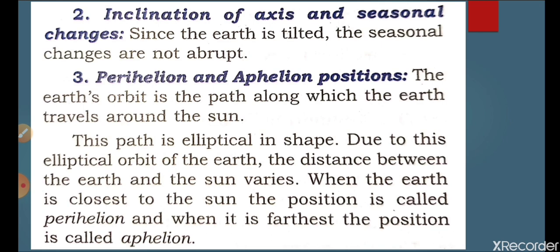So on January 3rd of every year it is winter, so it is perihelion in the northern hemisphere. The opposite will be there in the southern hemisphere, where in June the sun's rays may be at full strength. So this I told you: aphelion and perihelion mean whenever the position of the earth is near to the sun and away from the sun, those are known as perihelion and aphelion.